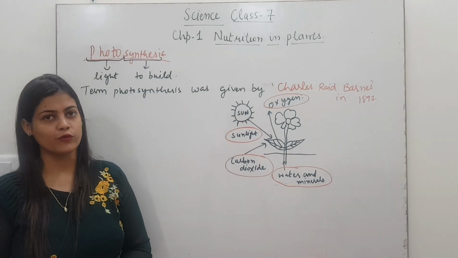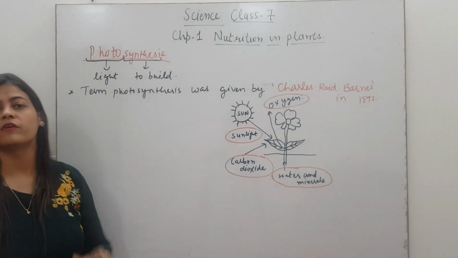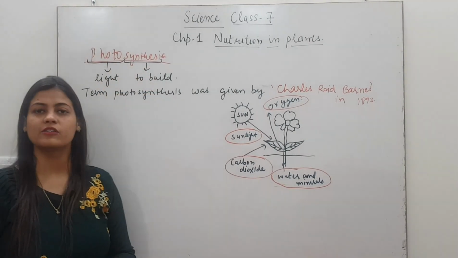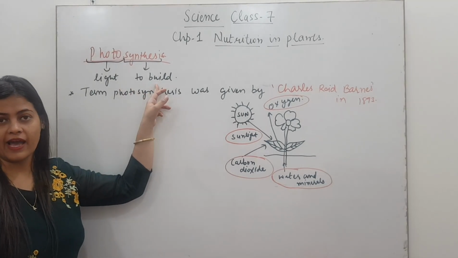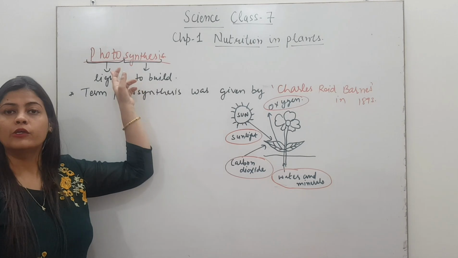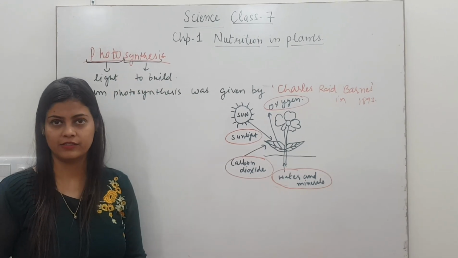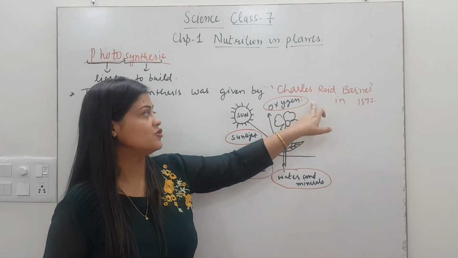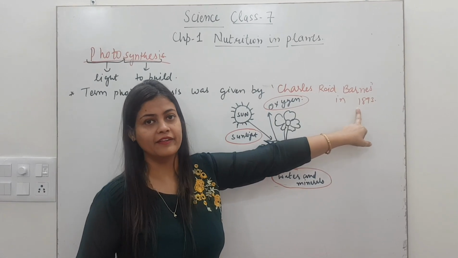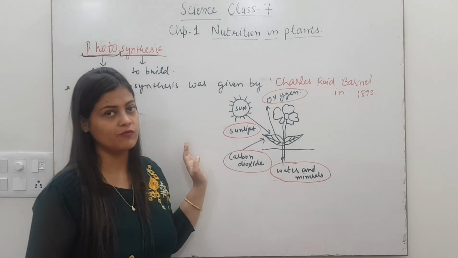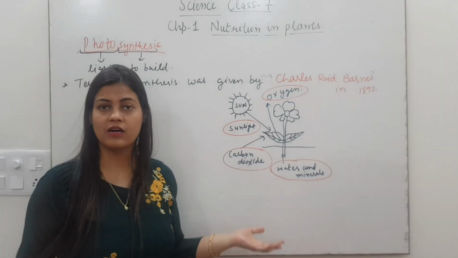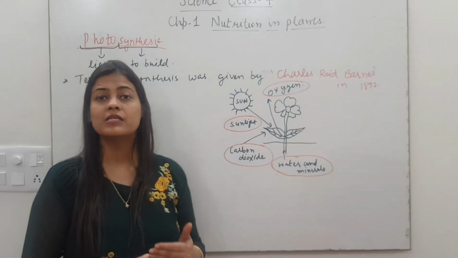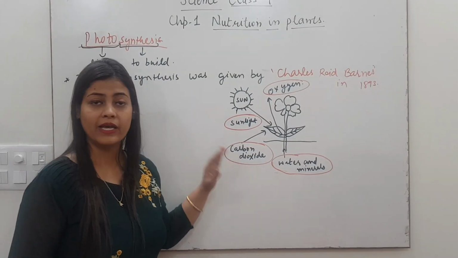So let's see the process of photosynthesis. It is made up of two words, photo and synthesis. Photo means light and synthesis means to build, meaning using light to build food. Light is what? Sunlight. Okay. So the term photosynthesis was given by the scientist Charles Reid Barnes in 1893. It doesn't mean that he discovered all the things, like the requirements. The term photosynthesis, which means to build something by using light, was given by Charles Reid Barnes.